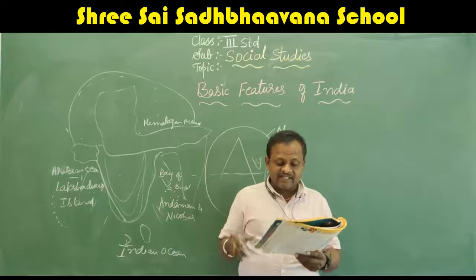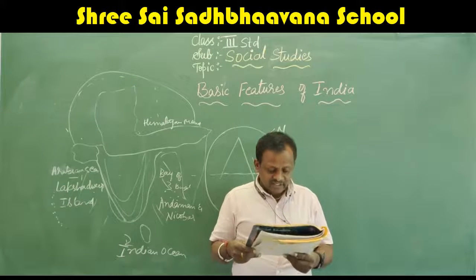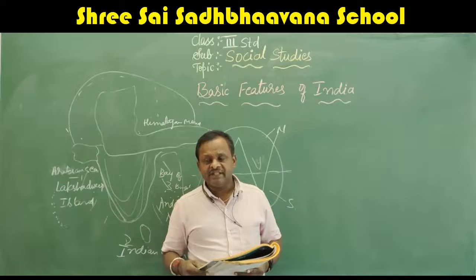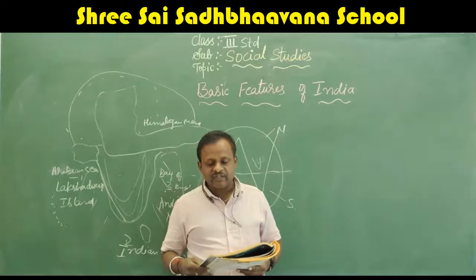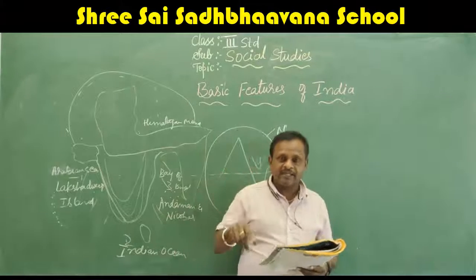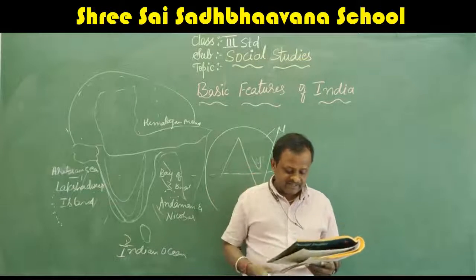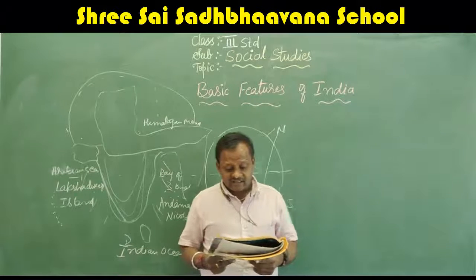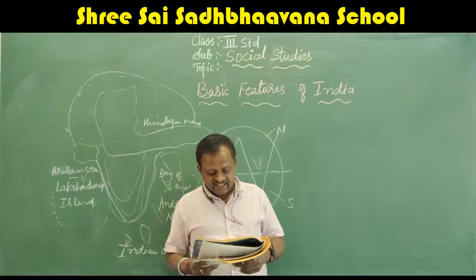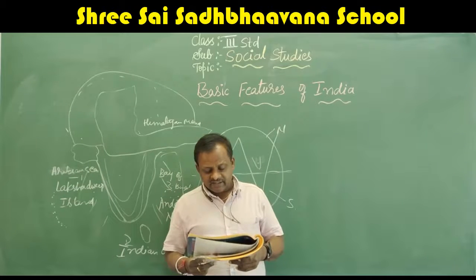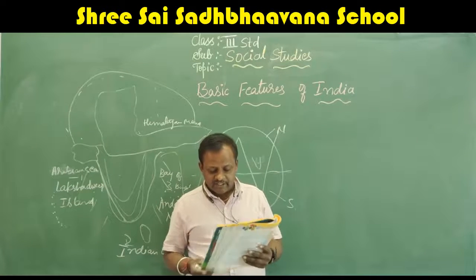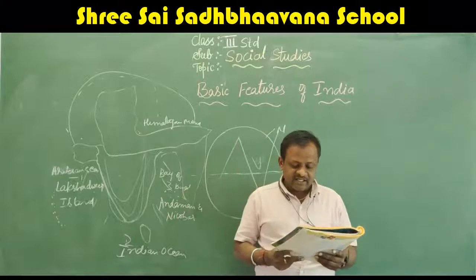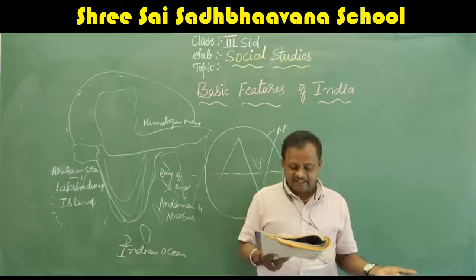New Delhi is the national capital territory of our country. It is also a union territory. Delhi is our national capital as well as a union territory. Other union territories are Jammu and Kashmir, Ladakh, Andaman and Nicobar Islands, Chandigarh, Dadra and Nagar Haveli, Daman and Diu, Lakshadweep and Puducherry. These are the other 8 union territories after Delhi.